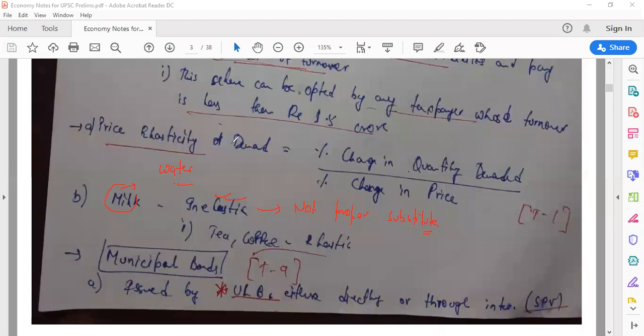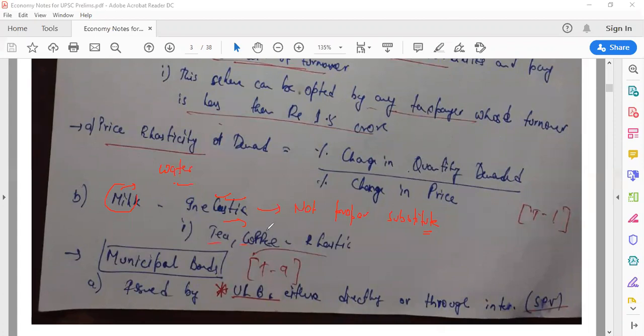Cool. So understand this price elasticity, elastic and inelastic. Inelastic means if the price of that particular good increases, you can switch to another good, or you can switch to another product which is a substitute of that particular product, right?